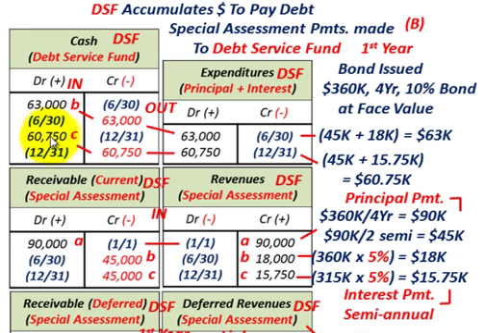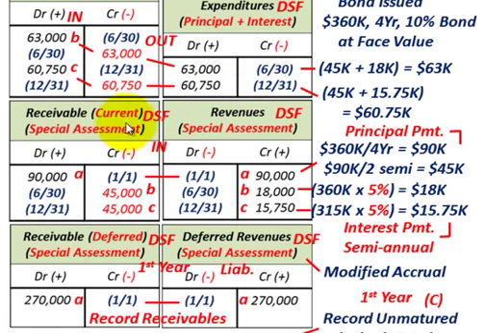So you increase your cash for that amount, the cash coming in from the property owners, and then credit it out for $60,750 for what you're going to pay on that serial bond. So payments made to the bondholders. Debit your expenditures for the principal and interest, again for $60,750.